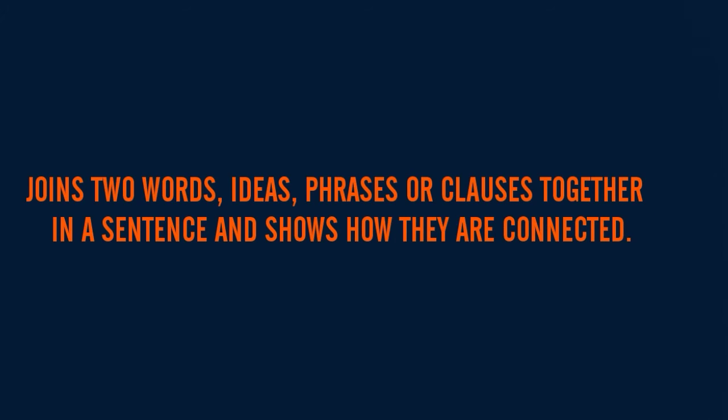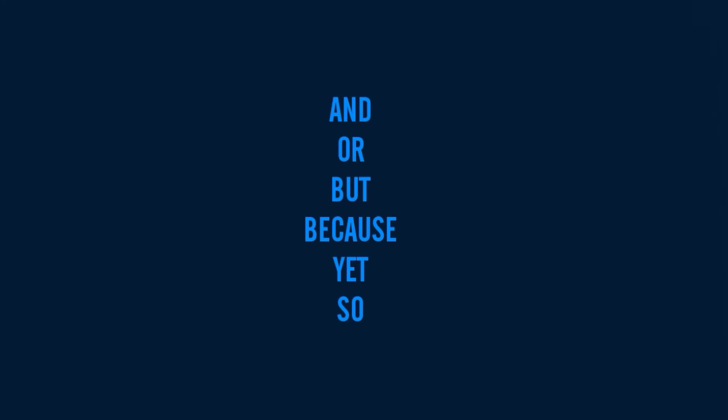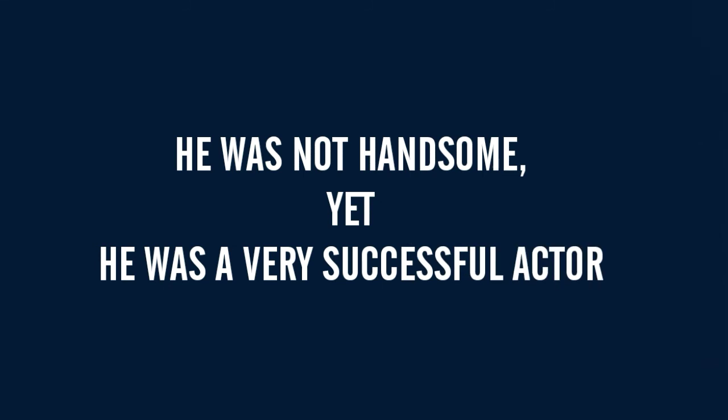Conjunction. This one joins two words, ideas, or phrases together and shows how they are connected. Some examples of these are and, or, but, because, yet, so. In the sentence, I was hot and tired but still finished it, and and but are the conjunctions. The word is probably a conjunction if it serves as a connector between words, phrases, or clauses. He was not handsome, yet he was a very successful actor. Yet is the conjunction because it's joining two different ideas.